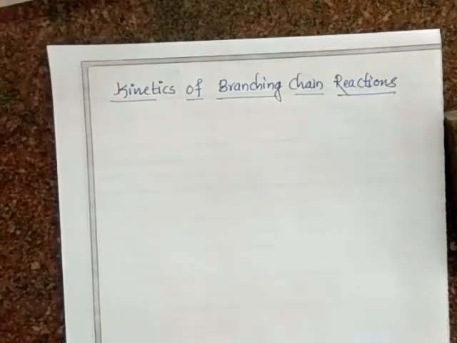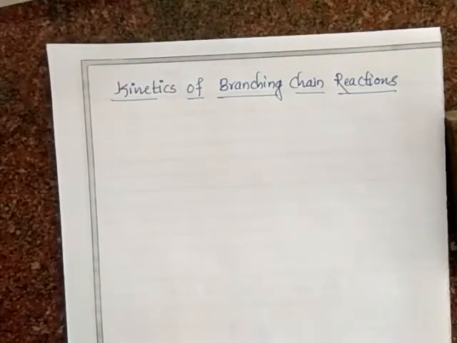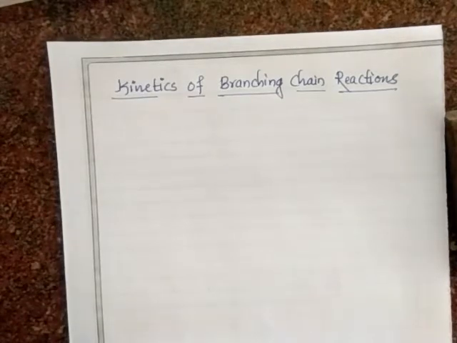So let's start the next part of our topic, that is nothing but kinetics of branching chain reaction. It can be observed that in some chain reactions the propagation chain reaction occurs through the further generation of chain carriers. Such a reaction is called what? A branched chain reaction.